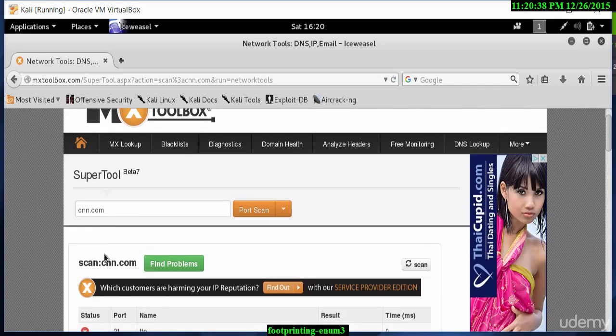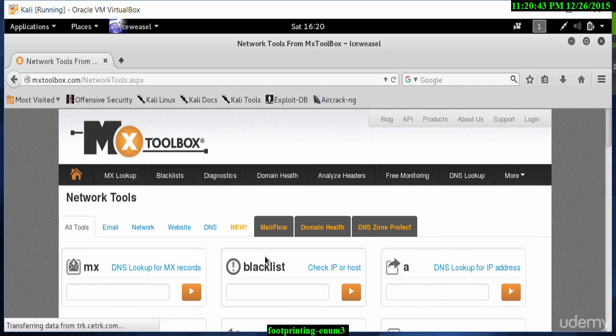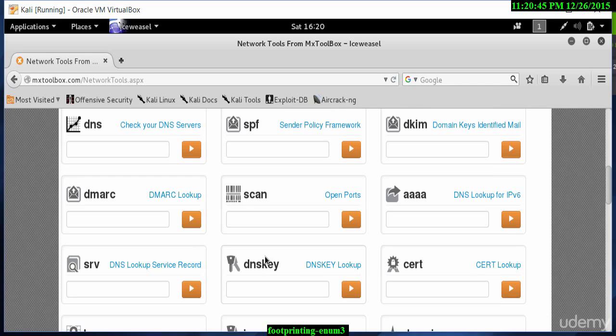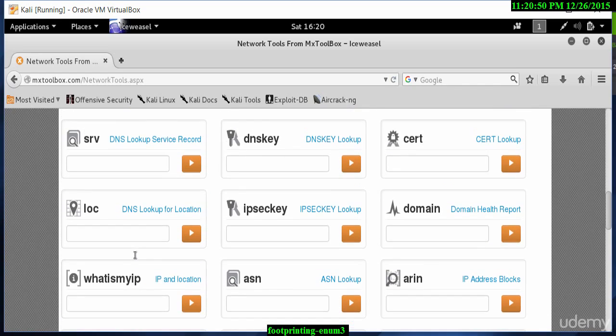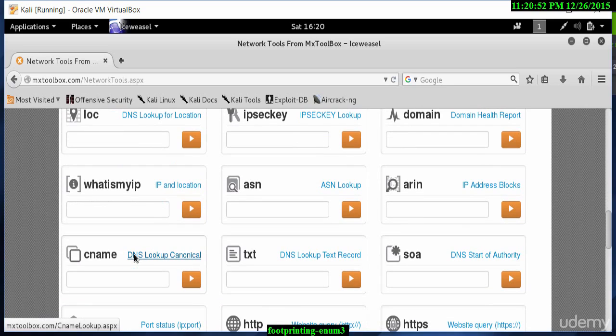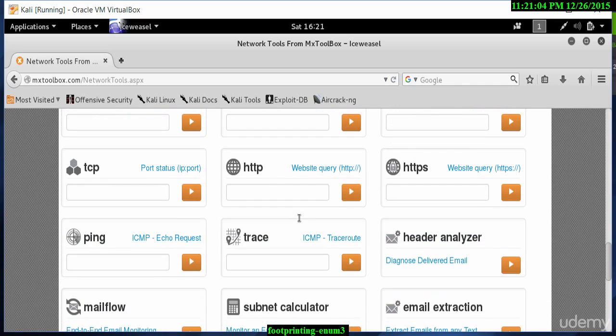If I go back to the more option, let me see which option I can show you as well. There's obviously a DNS option up there. There is the what is my IP we talked about earlier. You can even look for the location of where this particular machine is. The IP address, as I talked about earlier. There's a TCP option, which will allow me to see the port status. So I can type in cnn.com here.